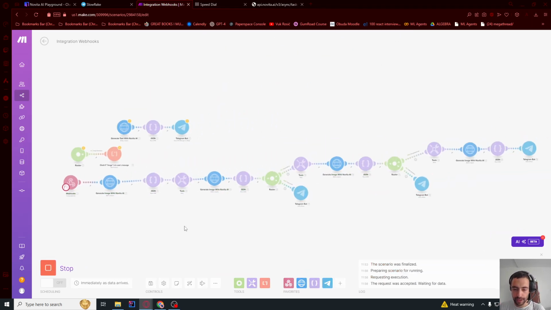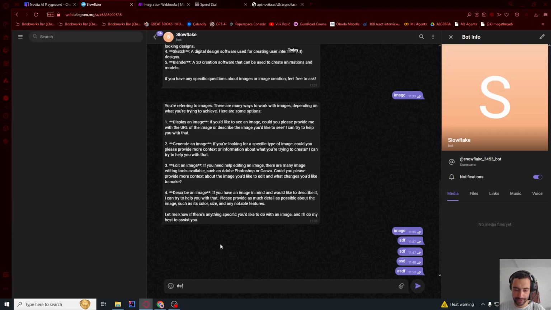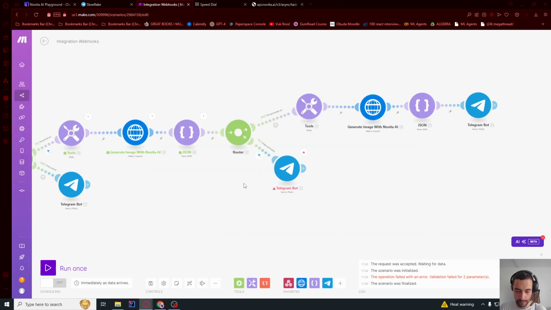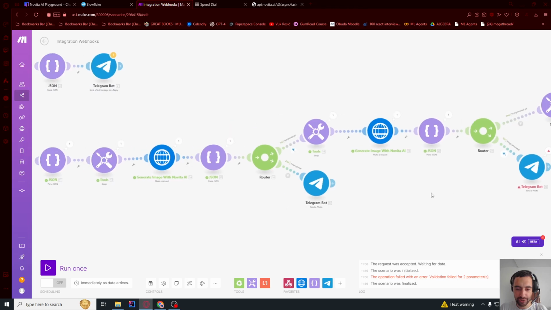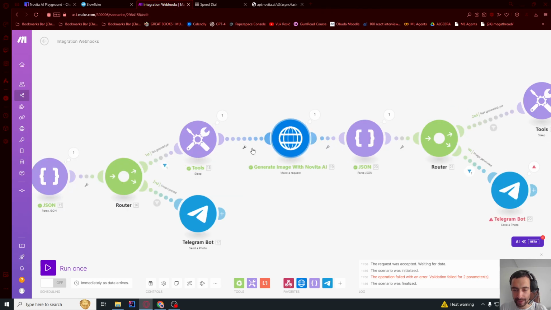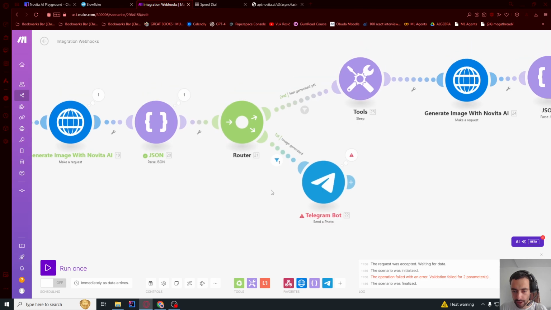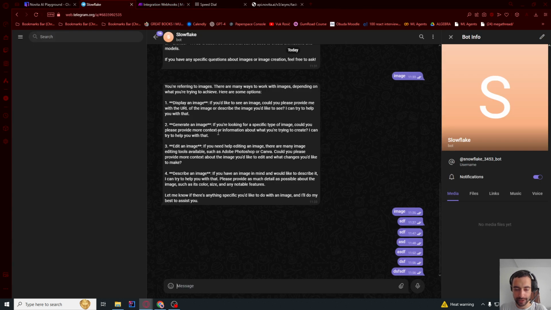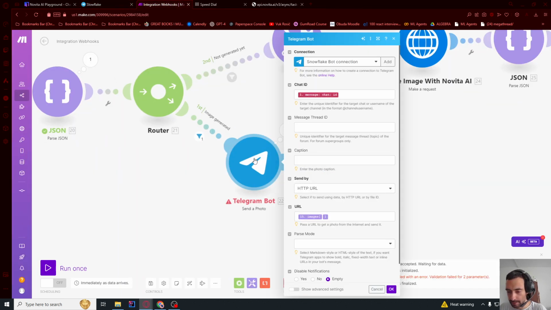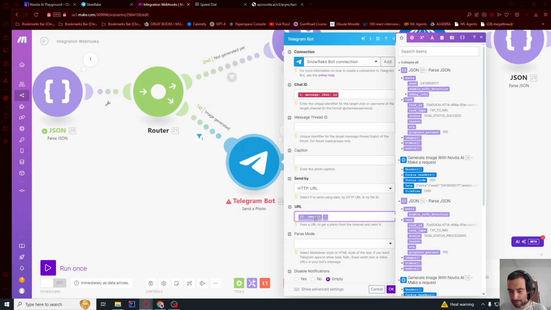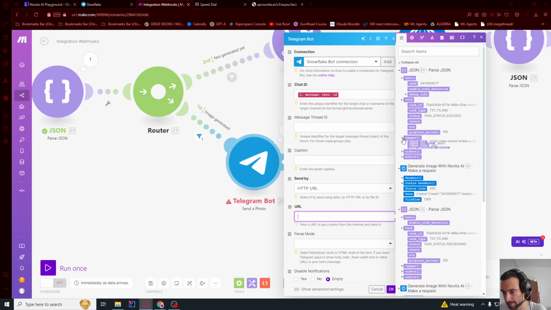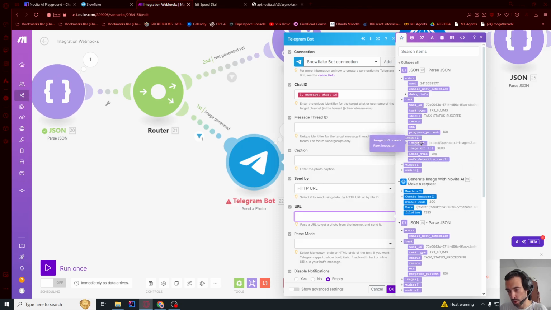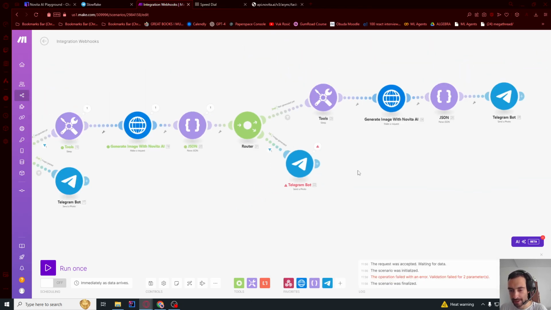Now let me run this once and go here, just send whatever. It looks like this time it actually generated. It passed the first check and the second, but it generated at the second check. So we go here, the status is succeed, but then the problem is we did not get the image, because now we need to go here, and in URL, instead of sending this array of images, let's delete that and send this image URL here. We will not have this until we successfully generate an image. So let me press OK.